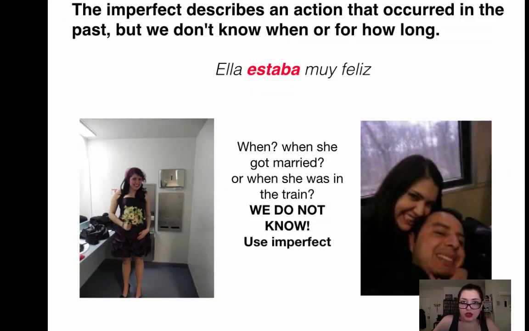The imperfect tense also describes an action that occurred in the past, but we don't know when or for how long this happened. Ella estaba muy feliz. Yes, evidently I was very happy. When? When she was married or when she was on the train? We don't know when. That's why you need to use the imperfect tense.